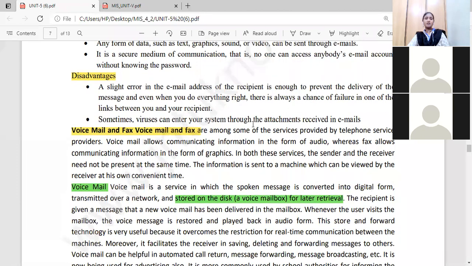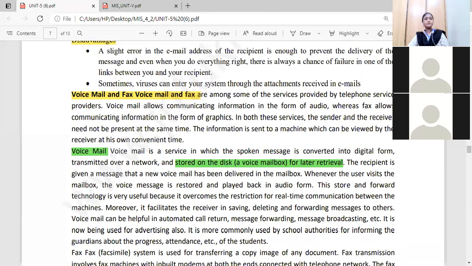Sometimes viruses can enter your system through attachments received in the emails. Sometimes we get certain types of emails asking you to click on a particular link. When you open that particular type of link, viruses can attack your system and your entire data can be corrupted. Different types of worms or viruses may attack. If it is a worm, it replicates itself, creating more copies, and it is going to corrupt your system. So that is the problem. Some types of viruses can enter your system through the attachments.